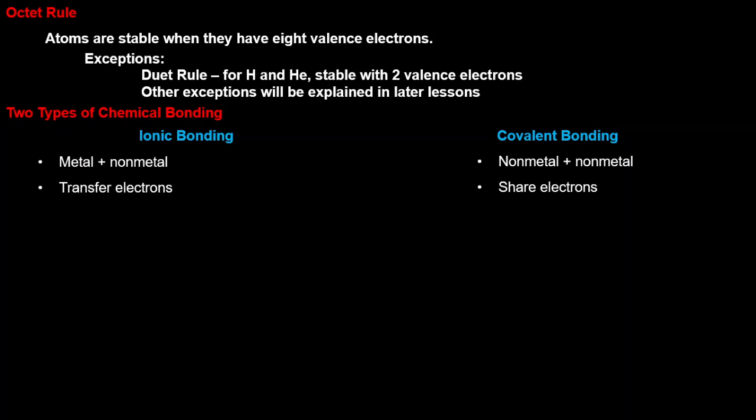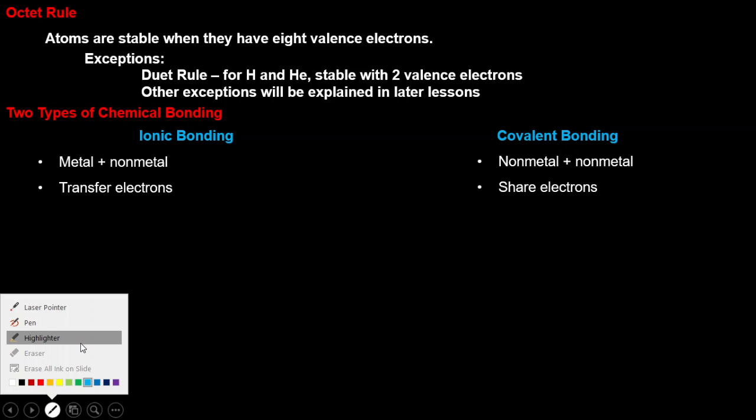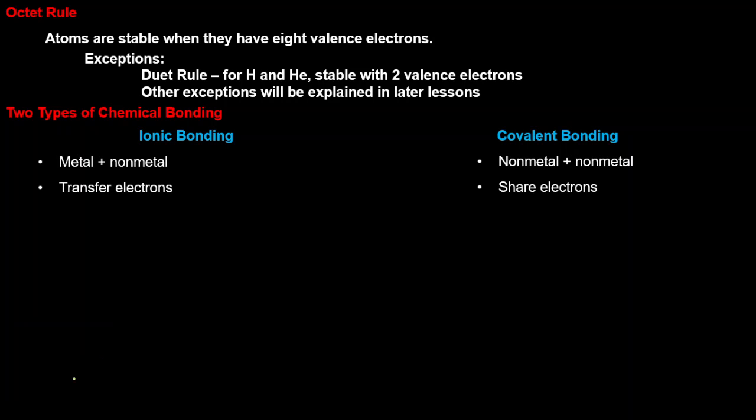Let's examine a sodium chloride molecule, or NaCl. NaCl is formed by the bonding of one sodium atom and one chlorine atom. First, let's identify whether this one is ionic or covalent. They differ in terms of the nature of the element, so it's either metal or non-metal.